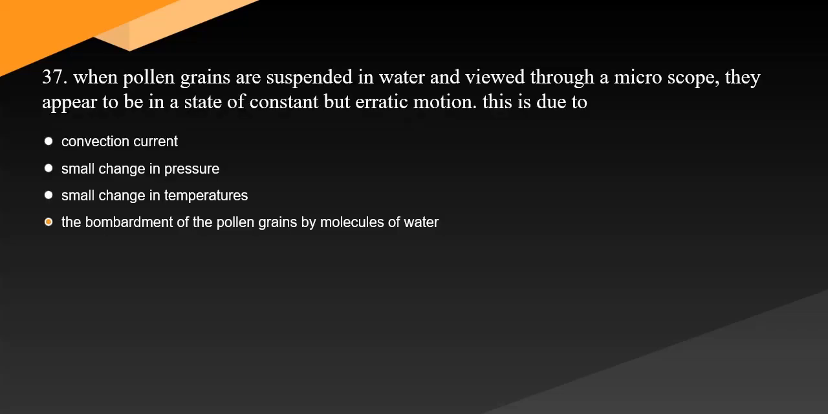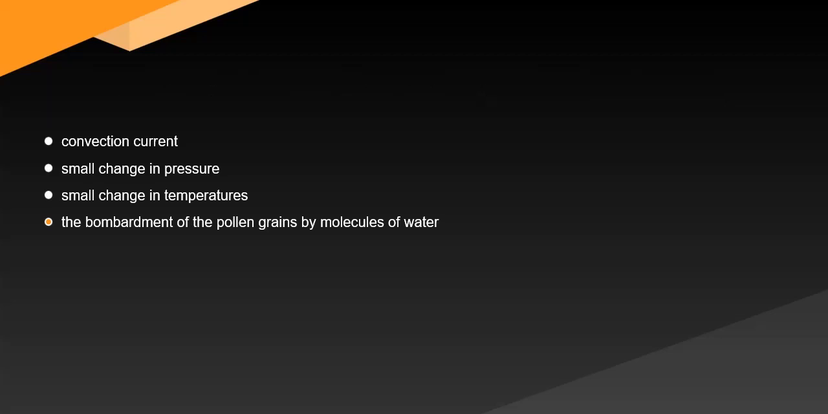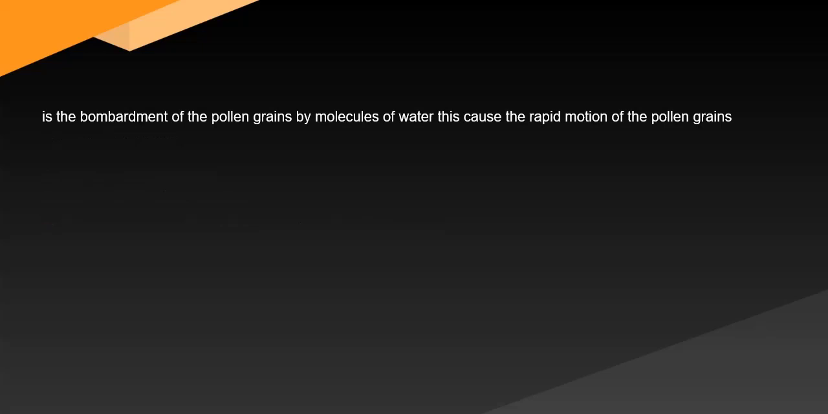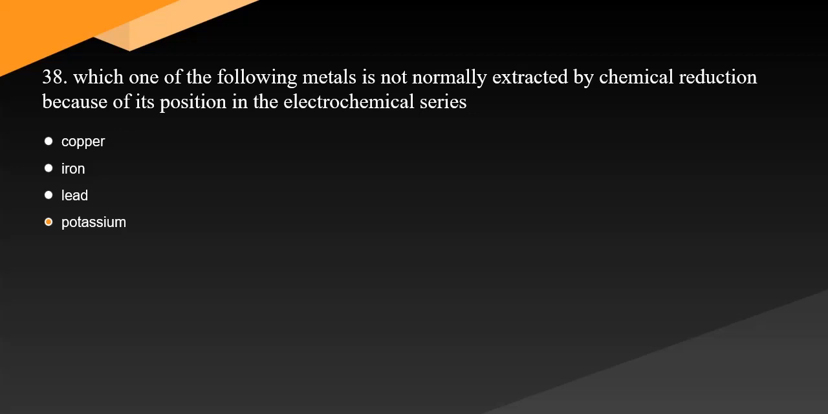37. When pollen grains are suspended in water and viewed through a microscope, they appear to be in a state of constant but erratic motion. This is due to. Question 37 Answer is the bombardment of the pollen grains by molecules of water. This causes the rapid motion of the pollen grains. 38. Which one of the following metals is not normally extracted by chemical reduction because of its position in the electrochemical series?